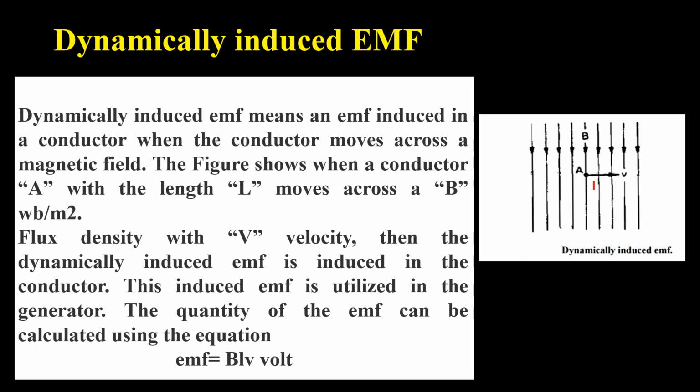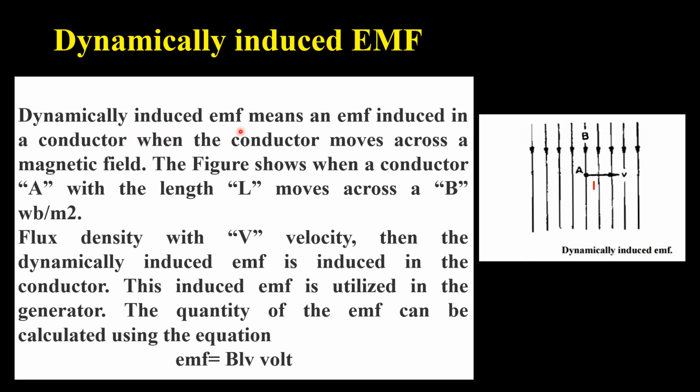As we discussed in Faraday's law of electromagnetic induction, there should be relative motion between the conductor and the magnetic field, then and only then does EMF induction take place. So here we are continuing with the same principle, that we have a stationary magnetic field and one conductor which is rotating in this magnetic field.